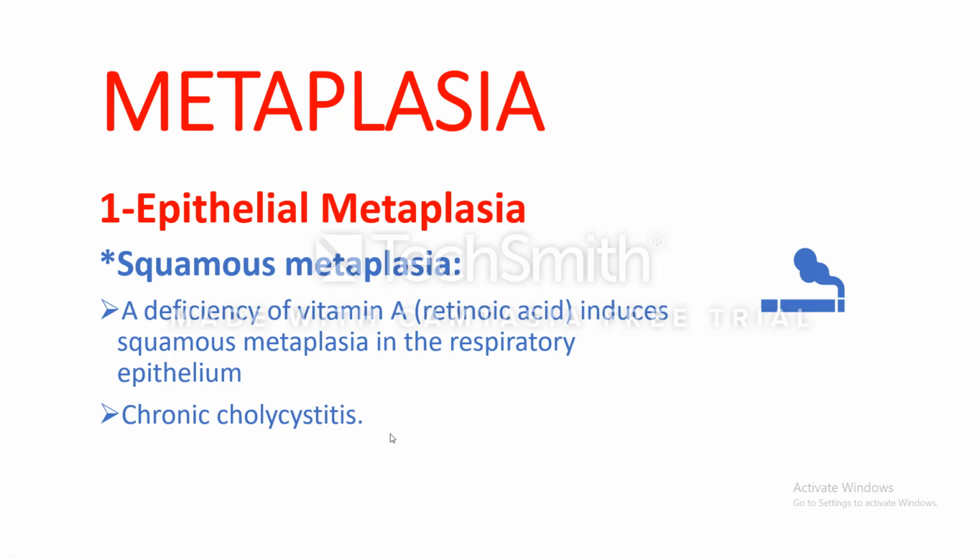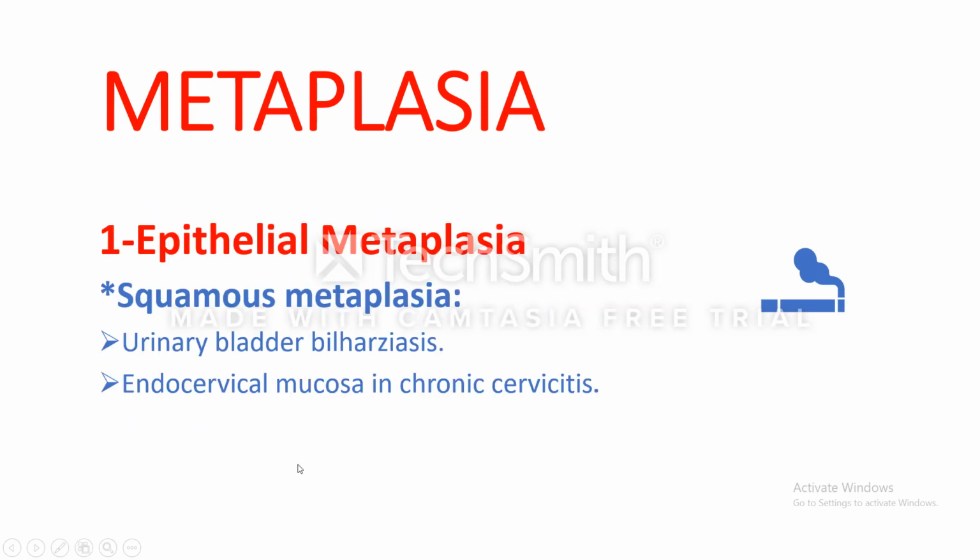Another cause for change of the respiratory epithelium to squamous is the deficiency of vitamin A, retinoic acid. This also causes squamous metaplasia of the respiratory epithelium. Another case of squamous metaplasia is chronic cholecystitis, in which the gallbladder wall changes from columnar epithelium to squamous epithelium.